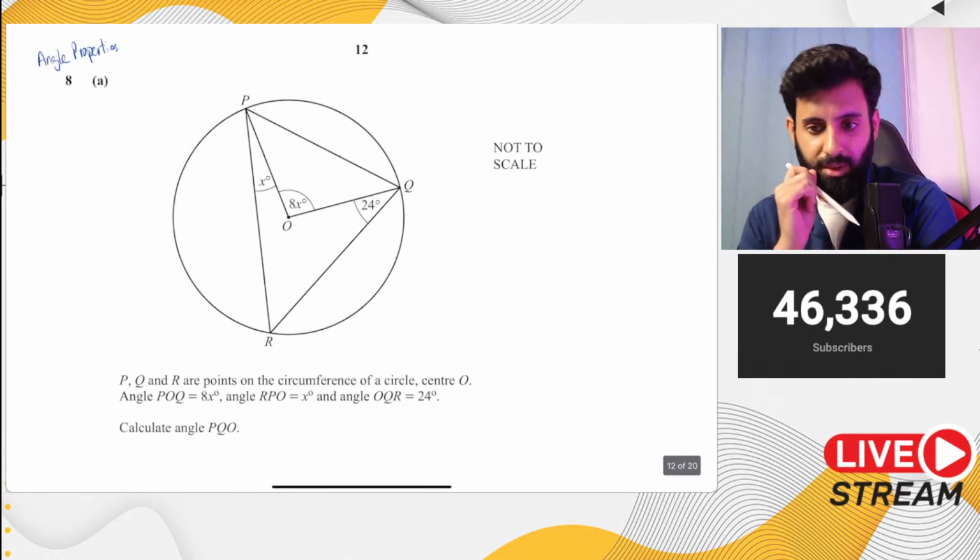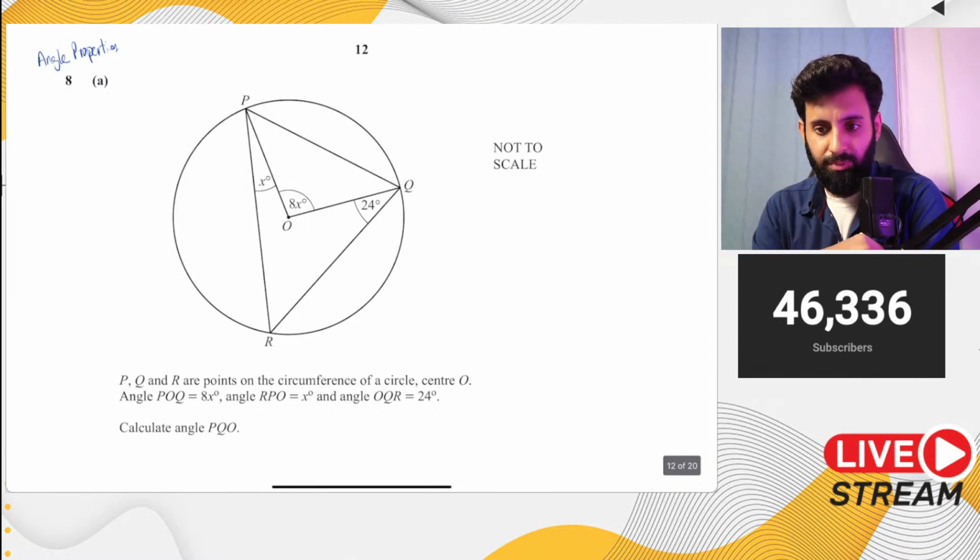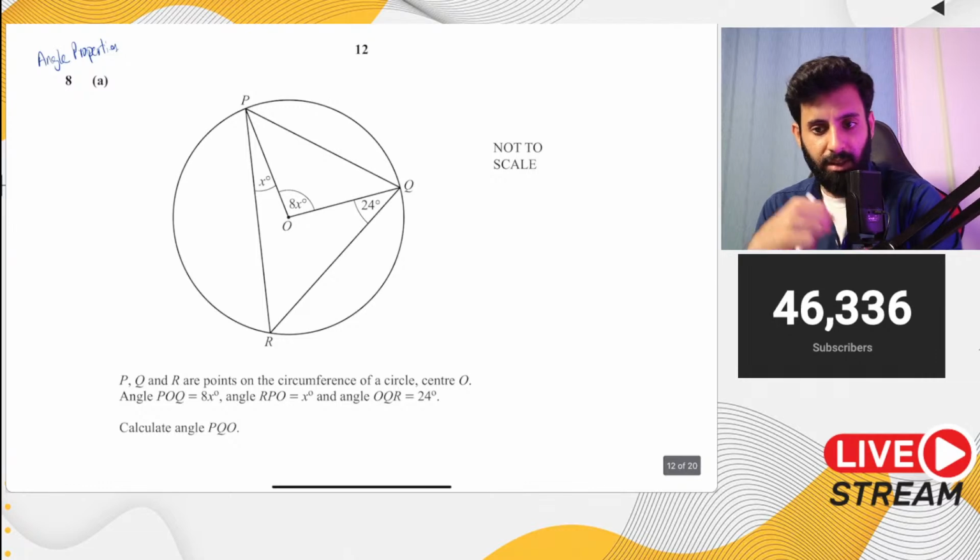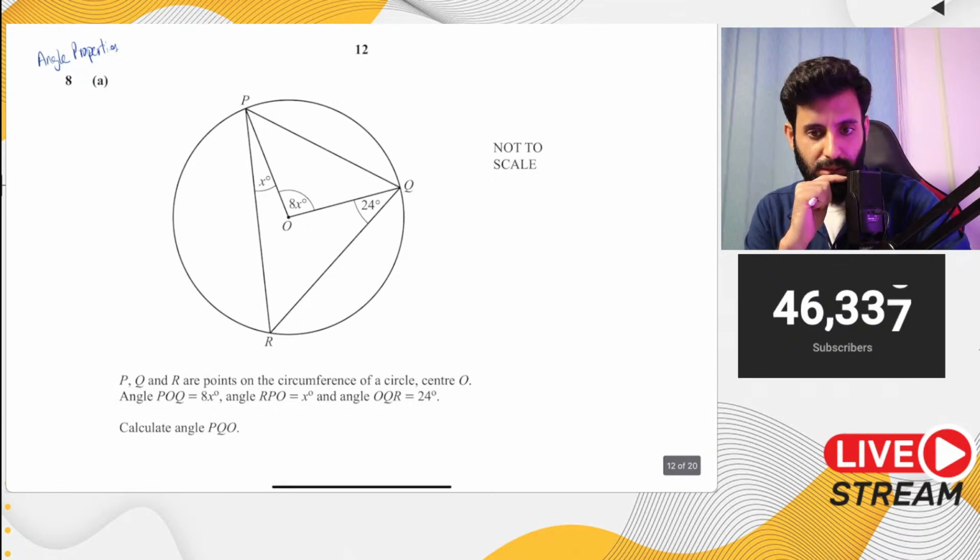What are your thoughts on P1? Yeah, I think P1 was easy. The value of x is 8. I don't know. Let's find out if it is 8. Let's see if... Nope. 8 to nahi hai.